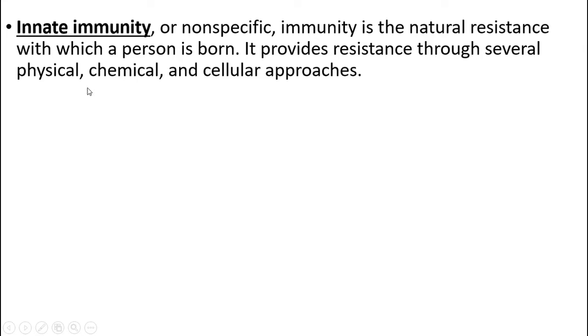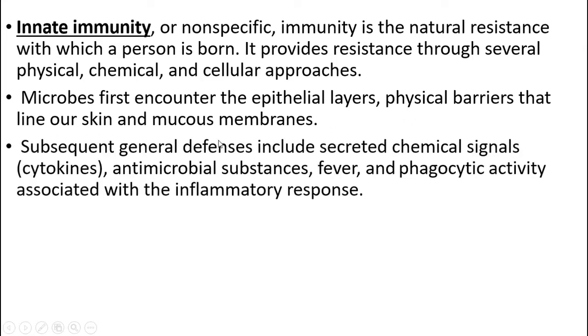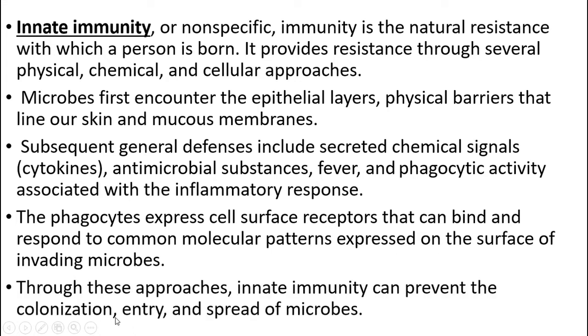It provides resistance through its physical, chemical, and cellular approaches. Microbes first encounter the epithelial layers, physical barriers that line our skin and mucous membrane. Subsequent general defenses include secreted chemical signals, antimicrobial substances, fever, and phagocytic activity associated with inflammatory responses. The phagocytes express cell surface receptors that can bind and respond to common molecular patterns expressed on the surface of invading microbes. Through these approaches, innate immunity can prevent the colonization, entry, and spread of microbes.